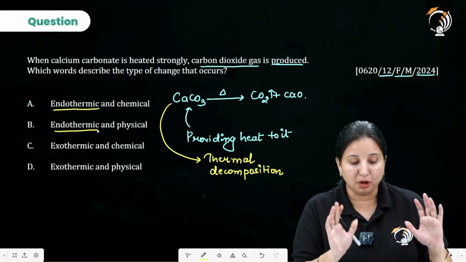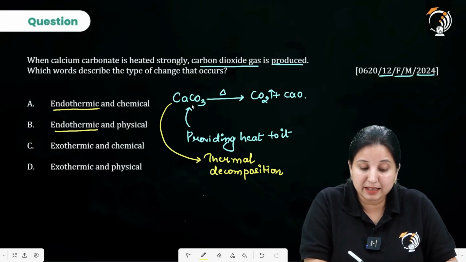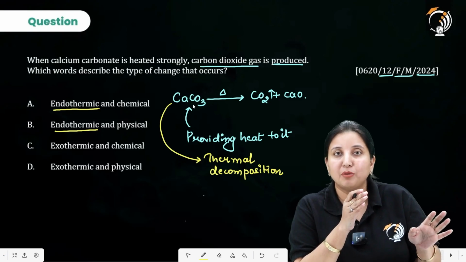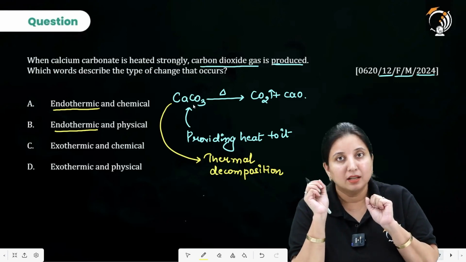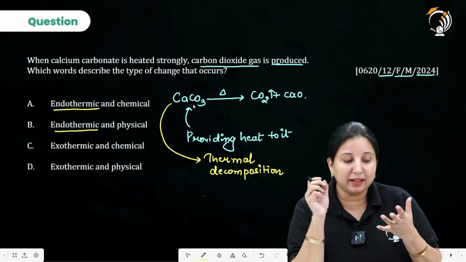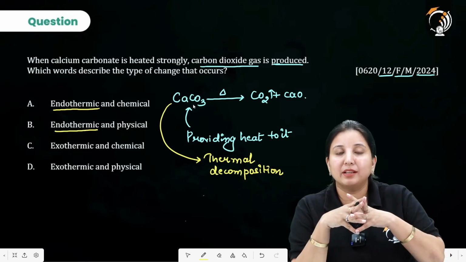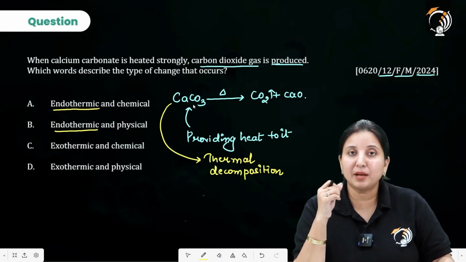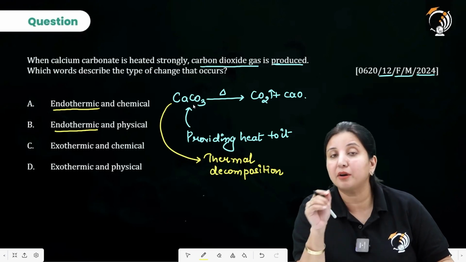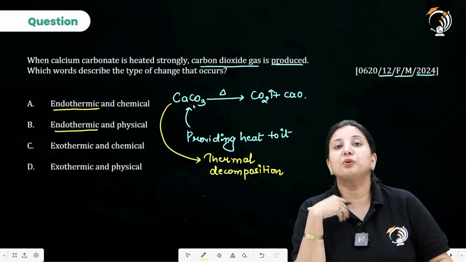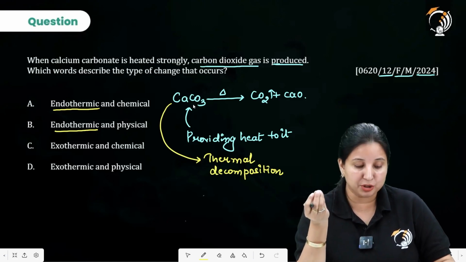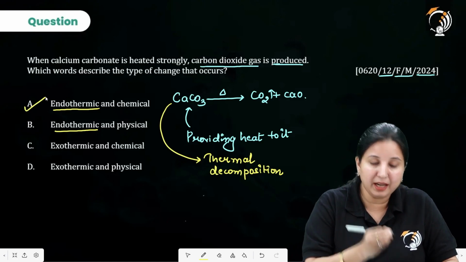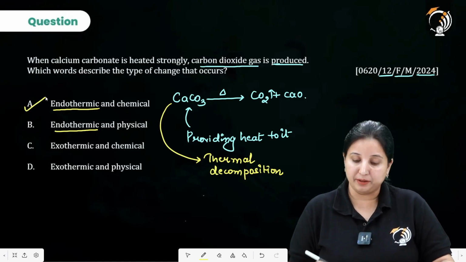That is one thing we got over here. Now this calcium carbonate is decomposing into calcium oxide and CO2 gas, isn't it? It is not like if I put them together again, I will get calcium carbonate. So such reactions which are not reversible in nature, or you can say which are irreversible in nature, are chemical changes. So option A is going to be my correct answer over here.